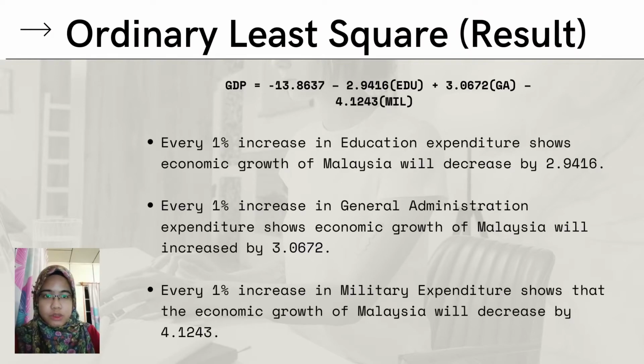So the results show that every 1% increase in education of the government expenditure, economic growth will decrease by 2.9416. Next, every 1% increase in general administration of the government expenditure, economic growth will increase by 3.0672. And last is every 1% increase in military expenditure, the economic growth will decrease by 4.1243.